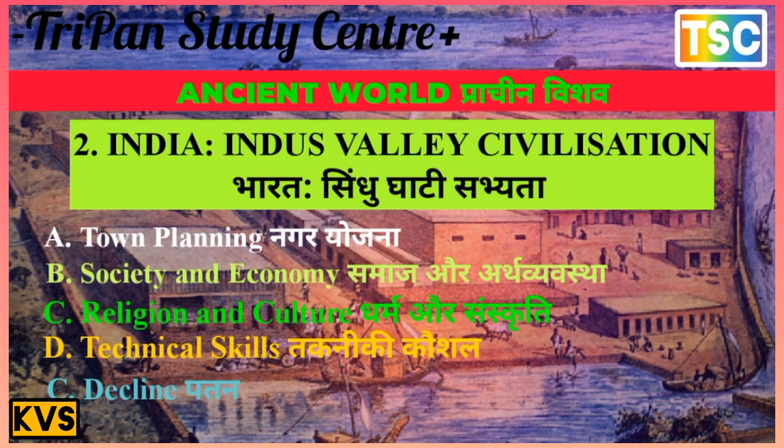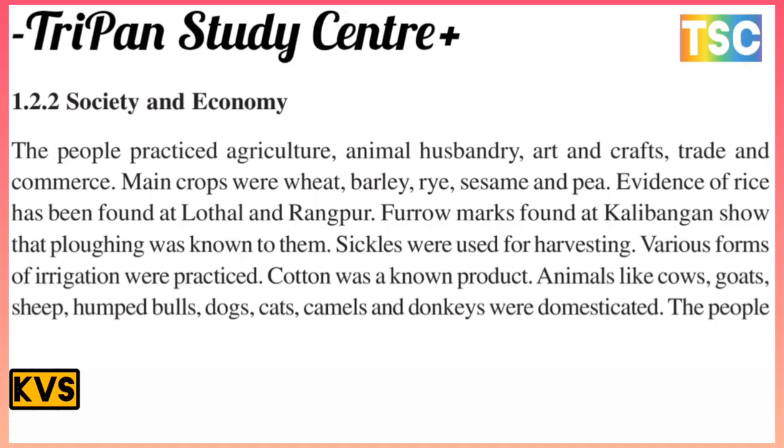The next topic is society and economic conditions in the Harappa culture. The people practiced agriculture, animal husbandry, art, craft, trade and commerce. The main crops were wheat, barley, sesame and peas. Evidence of rice has been found at Lothal and Rangpur.